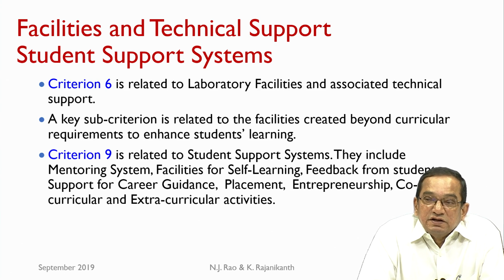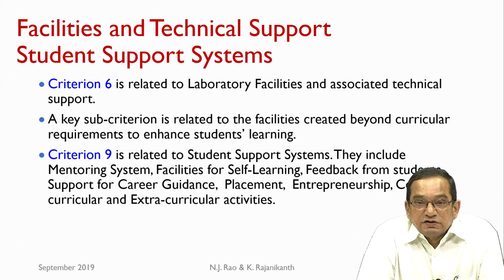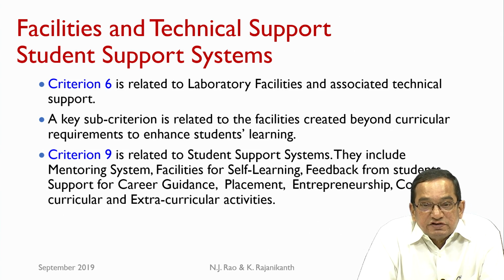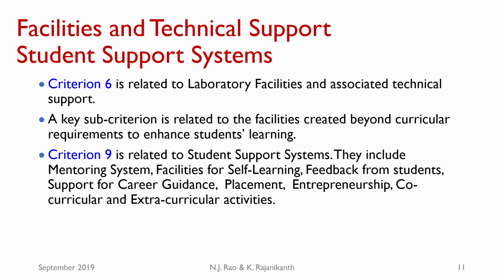Criterion 9 is related to student support systems. They include mentoring system, facilities for self-learning, feedback from students, how it is collected, what use is made of such feedback and how the system rewards the students for providing feedback. These are all the issues concerned with the feedback from students. Support for career guidance, placement, entrepreneurship, co-curricular and extracurricular activities.